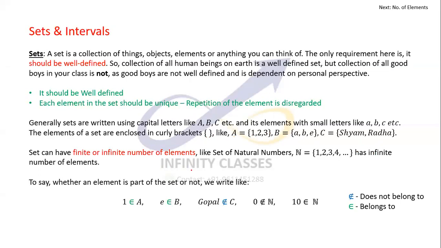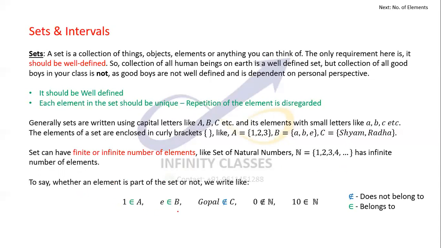Moving ahead. A set can have a finite or infinite number of elements, like the set of natural numbers, which is generally represented by capital N, has an infinite number of elements: 1, 2, 3, 4, and so on, going till infinity. So it's a well-defined set which has an infinite number of elements. Generally, sets will have a finite number of elements, but there are cases where they will have infinite elements.